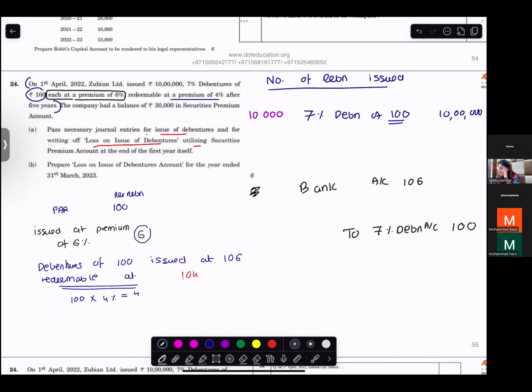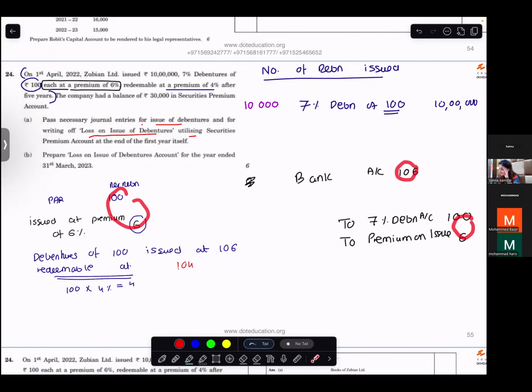So you received 6 extra. Where will this extra value go? To premium on issue of debentures. Have you done this difference of 100 and 106? Yes.